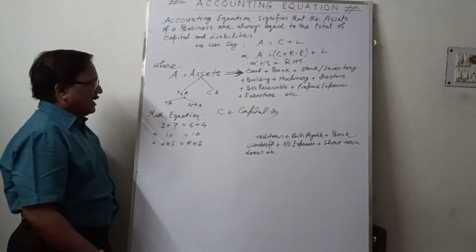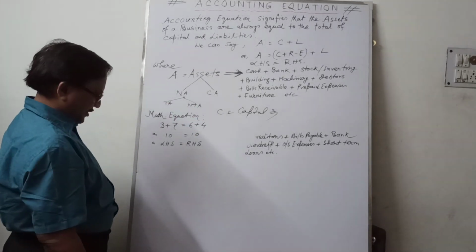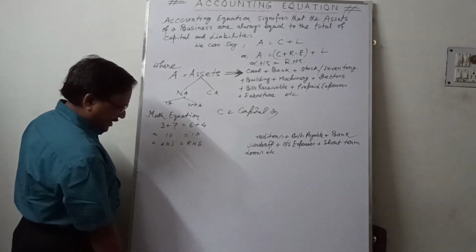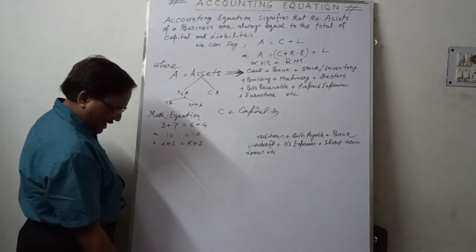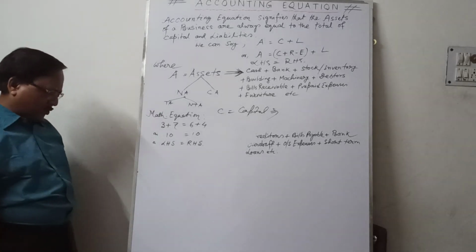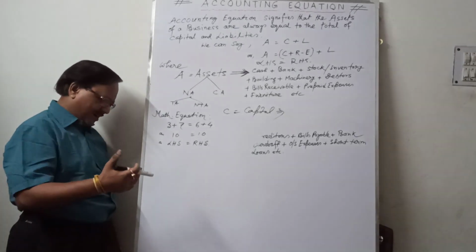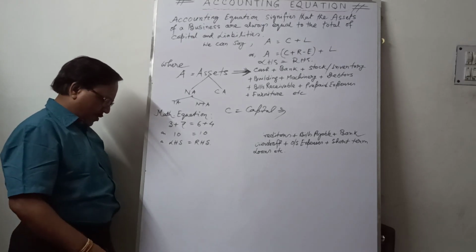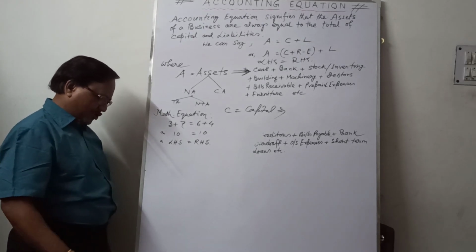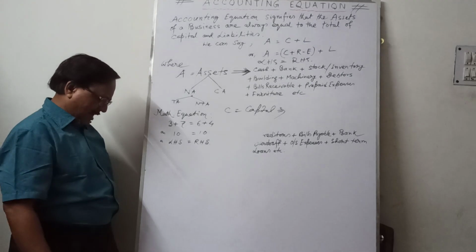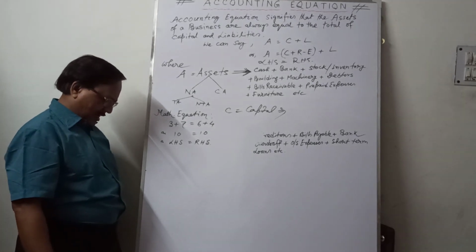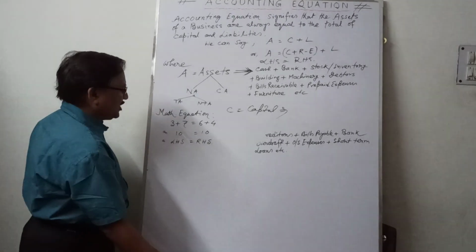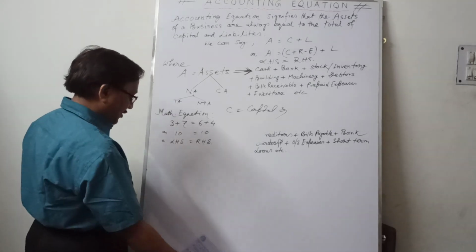Now the last term, liabilities. What is the meaning of liabilities? Liabilities are those amounts payable by the firm to outsiders. Liabilities towards the owner or proprietor of the firm are known as internal liabilities, and liabilities towards outsiders are known as external liabilities.